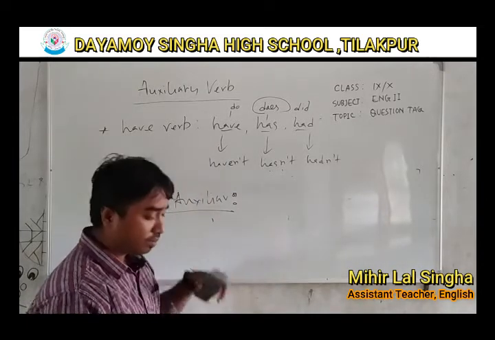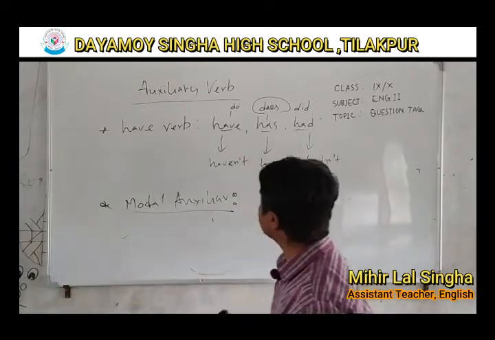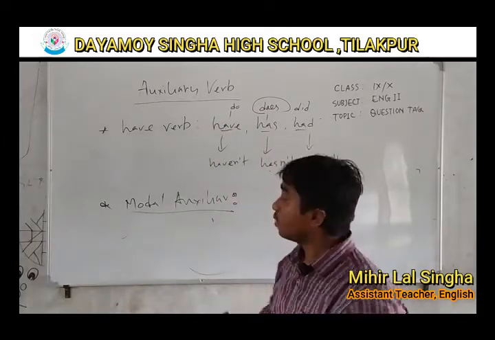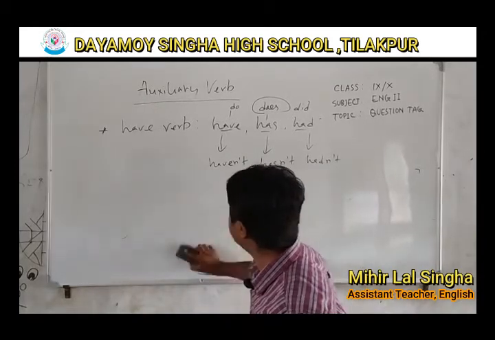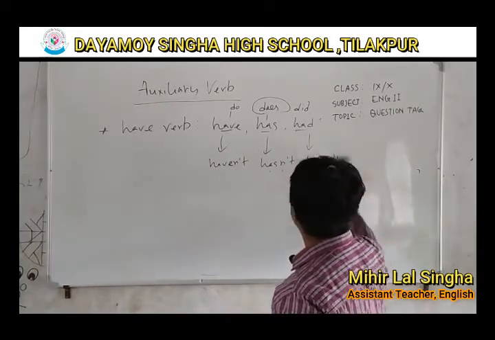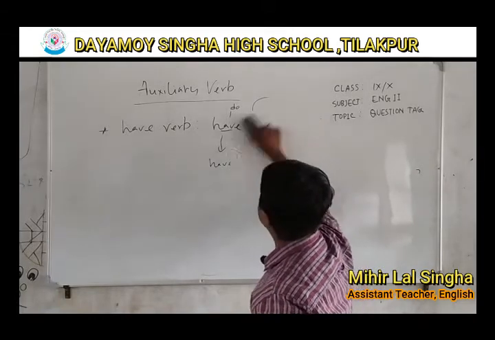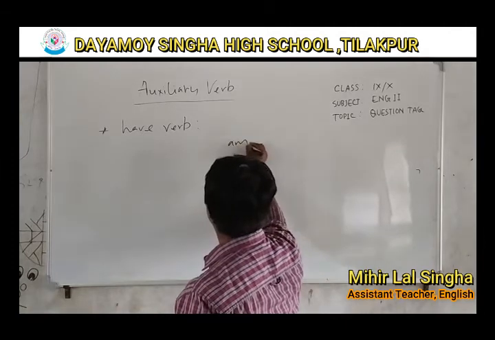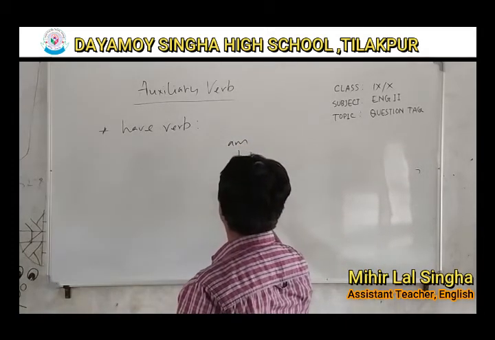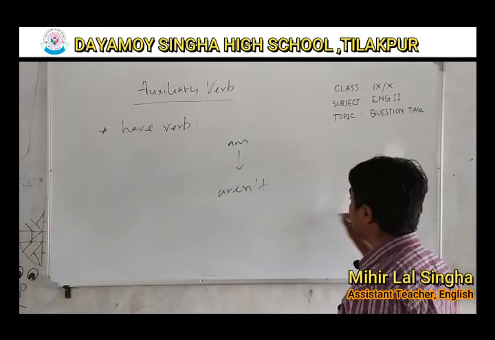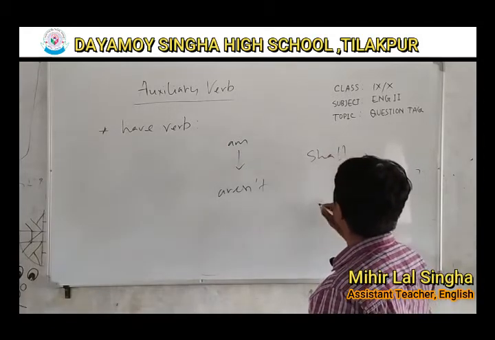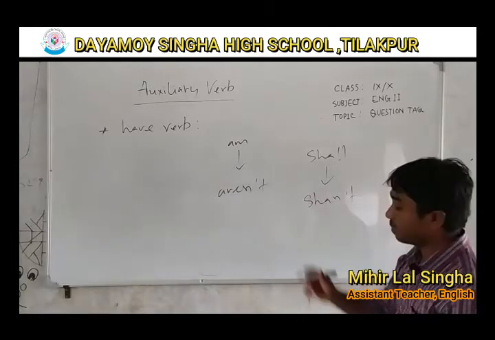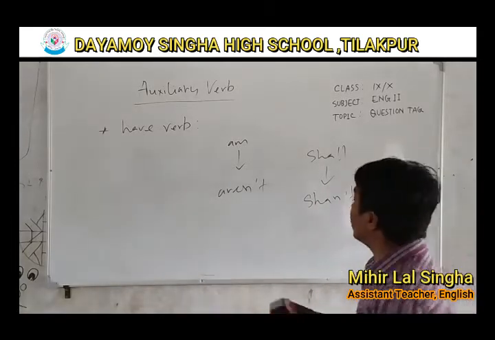It's important to know their affirmative form and the negative form, otherwise it will be wrong when you try to use them. So the most confusing words were like am, okay, aren't. So remember that, aren't. And the other one, shall, that is shan't. Remember this one. All right.